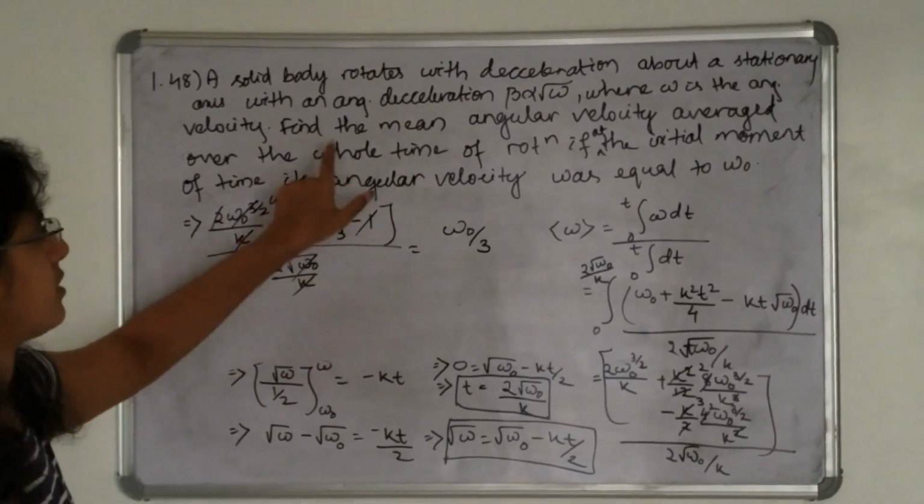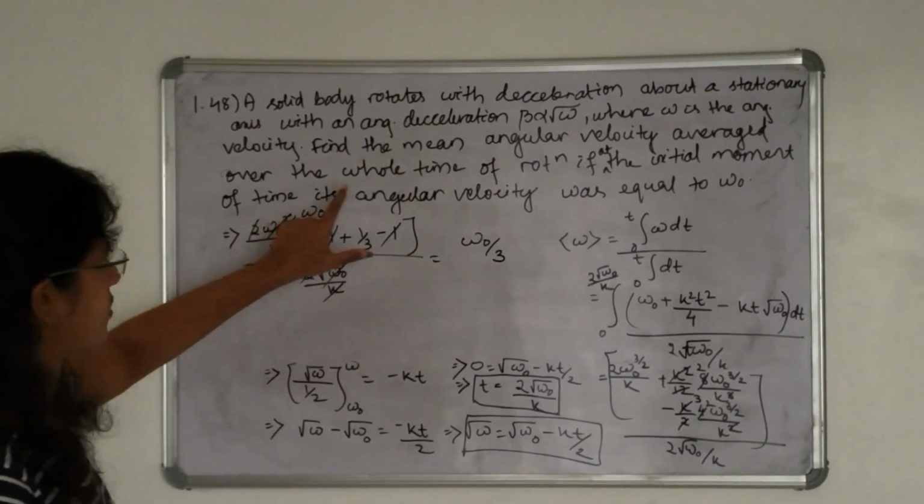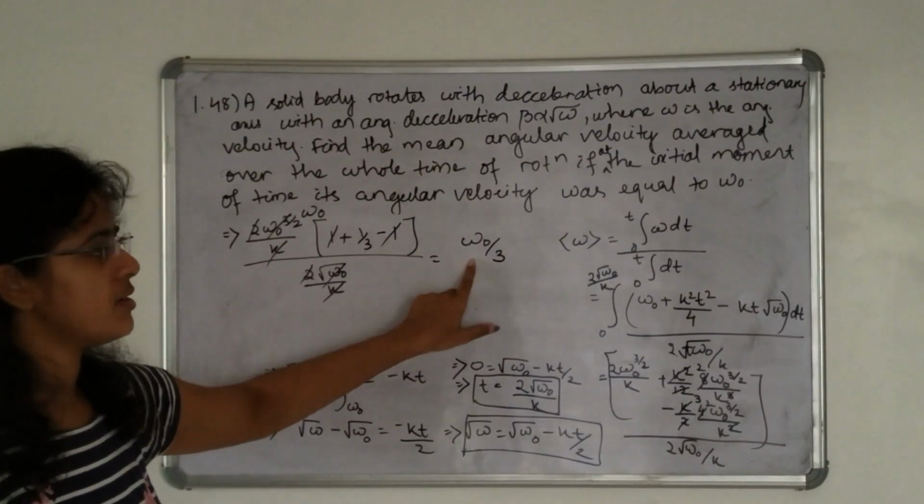So we have found here the mean angular velocity average over the whole time of rotation is omega naught divided by 3.